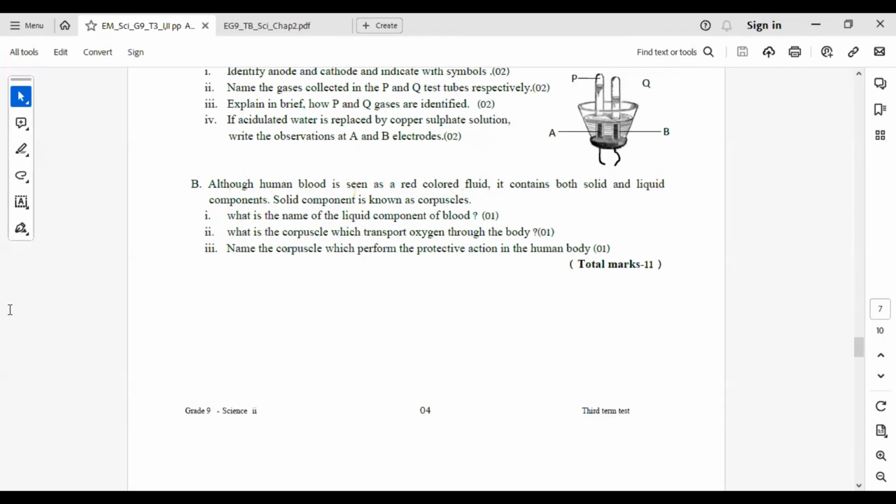Now B part. Although human blood is seen as a red-colored fluid, it contains both solid and liquid components. The solid component is known as corpuscles. What is the name of the liquid component of blood? That is blood plasma. What is the corpuscle which transports oxygen through the body? That is red blood cells. Name the corpuscle which performs the protective action in the human body: that is the white blood cell, by phagocytosis and by producing antibodies.